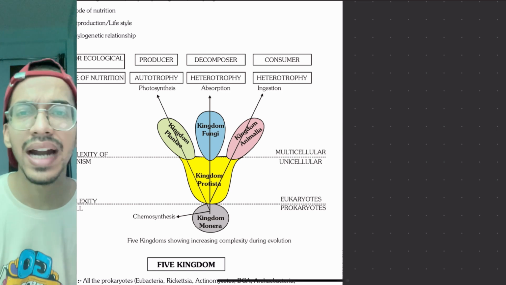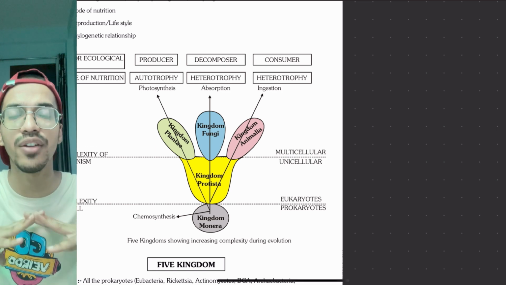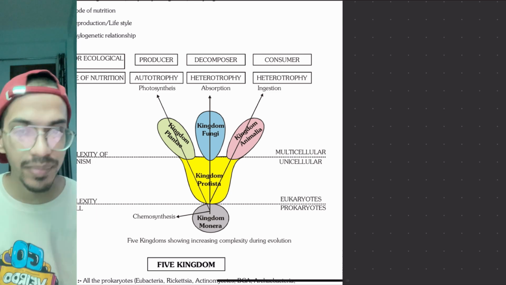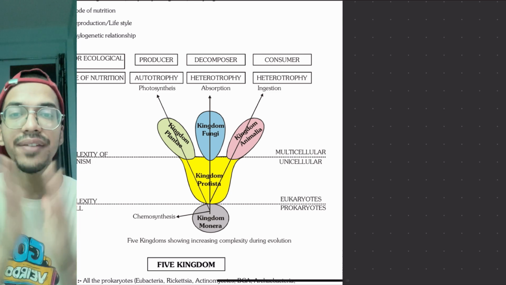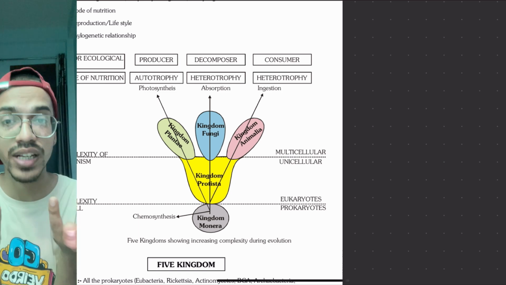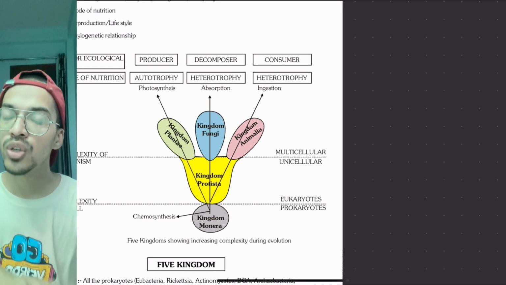Same thing over here: the initial organisms that formed were unicellular, single cells, and they can't make their own food. But if no one is there to make food, the outside food will eventually be eaten up.